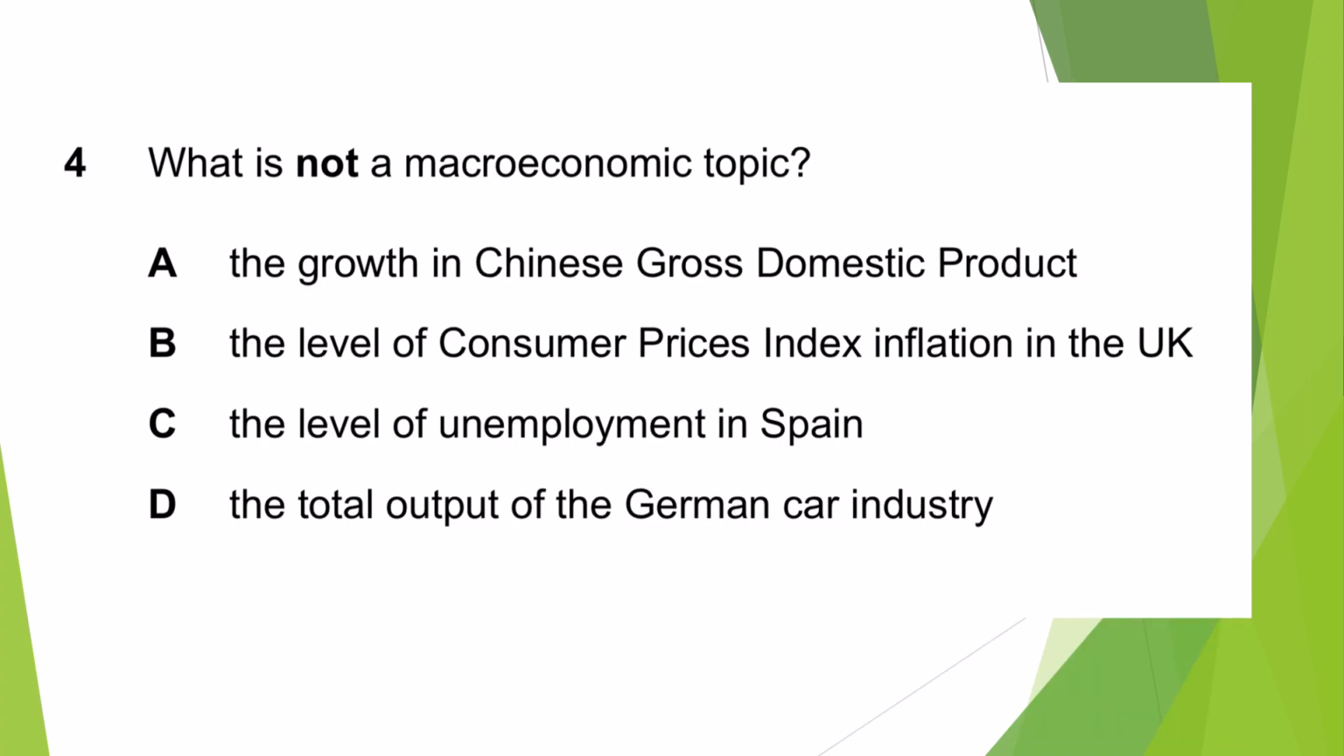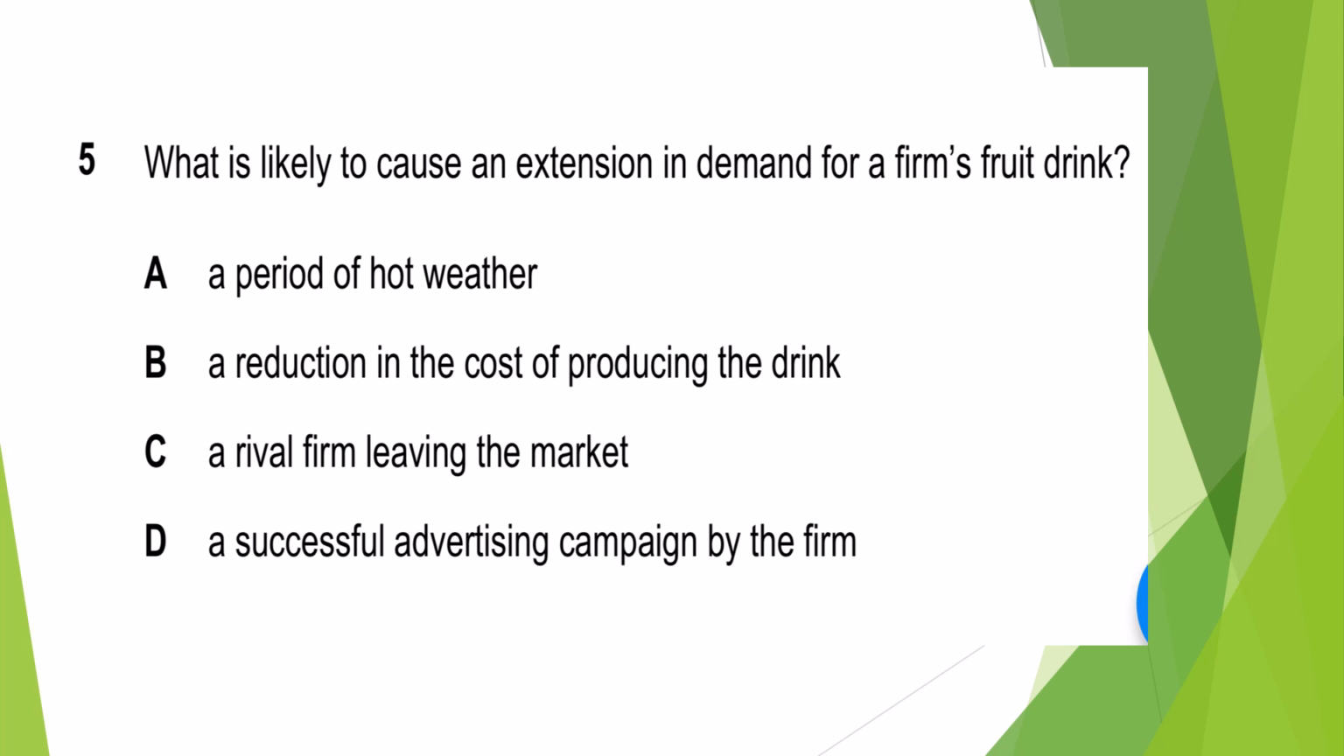Next. Easy. What is not a macroeconomic topic? We know that GDP is a macroeconomic topic. Consumer price index, that is inflation, is also a macroeconomic topic. Unemployment, macroeconomic topic. And total output of the German car industry. It is talking about a single industry, that is cars, not all industries. So this is not a macroeconomic topic. This would be the correct answer, D. Next.